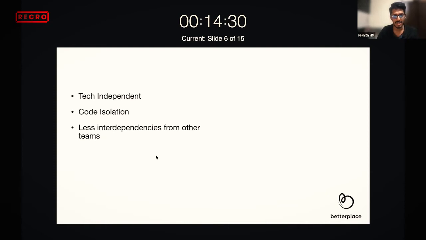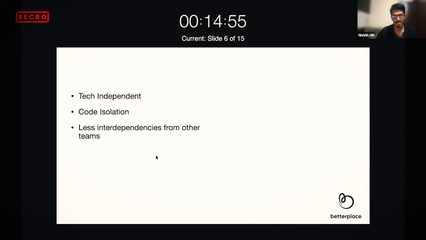What are the advantages? It's tech independent. Your entire main container, your product, would be built on React, but someone needs to learn Vue and they made a small feature, a new feature is coming in and you want to build it in Vue.js, and you can do it as an MFE. So that is one thing.